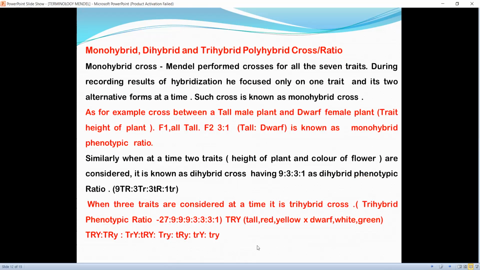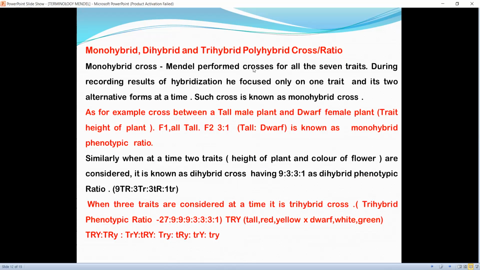Now, what are monohybrid, dihybrid, trihybrid and polyhybrid crosses, and what are their ratios? So, what do we mean by monohybrid? Whenever such a cross is done or artificial cross pollination is performed, the male gamete is transferred from one plant to the carpel of another plant.